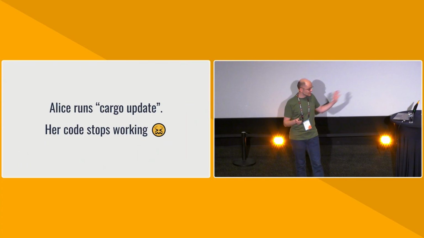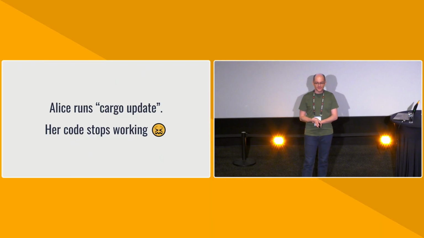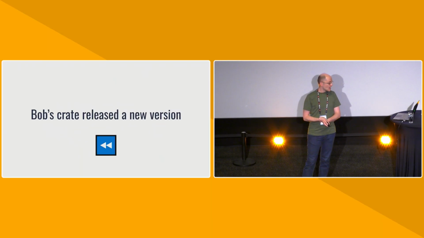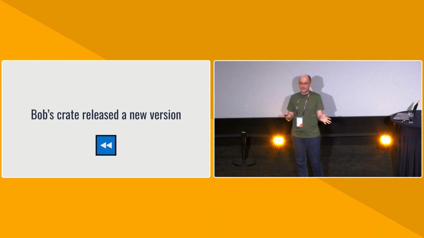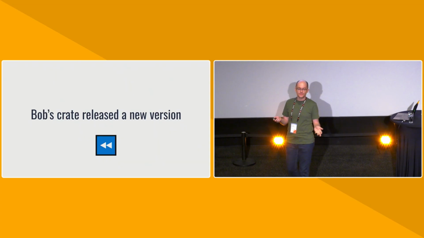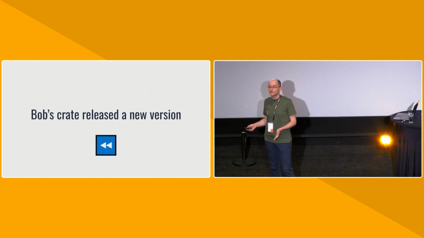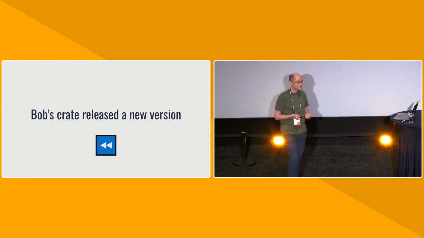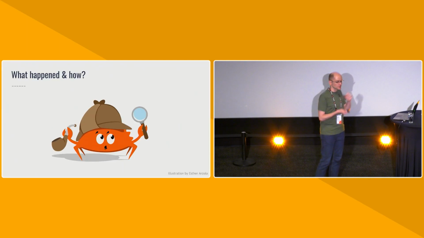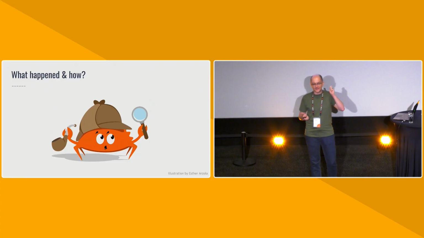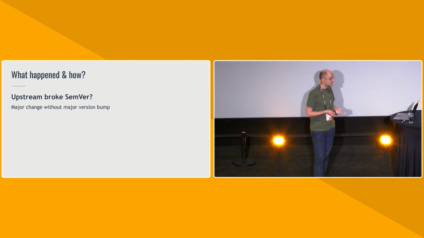All right, so Alice has run cargo update and her code has stopped working. What this means is that some other maintainer, Bob, has released a new version, and something happened with that new version that when it got picked up by cargo update, the project broke. Okay, so let's play Sherlock Holmes a little bit and try to put on our detective hats and figure out what happened and how. There are a few different options.